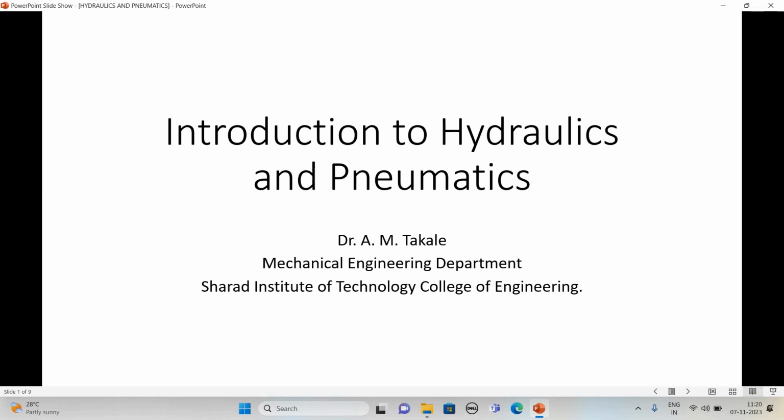Pneumatic systems are used where low pressure or low forces are involved, like pick and place applications or moving low-weight objects. This is the major difference, and it plays an important role in a mechatronic system. I will say that without hydraulics and pneumatics, the mechanical system will not be complete.